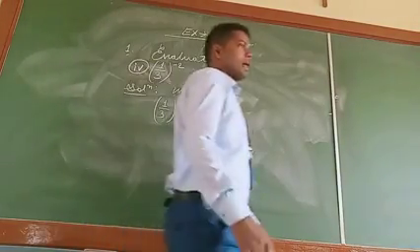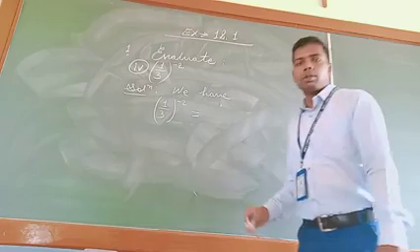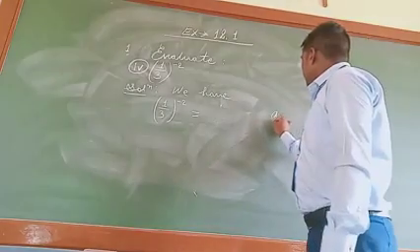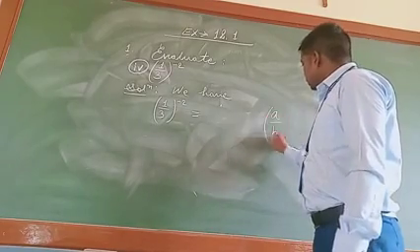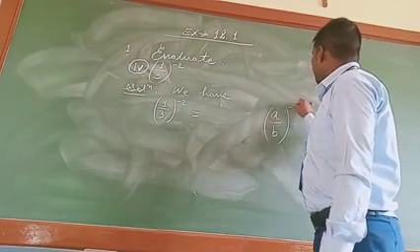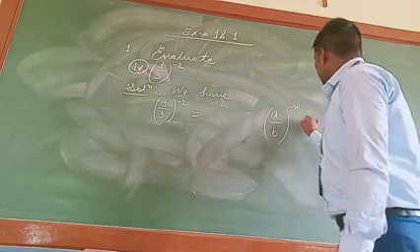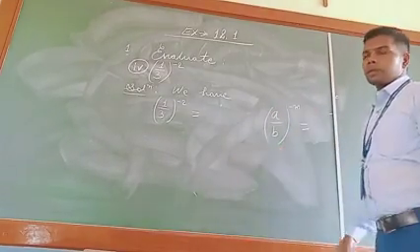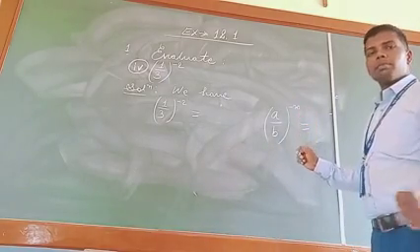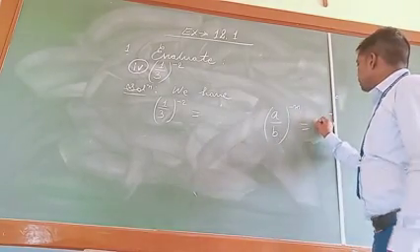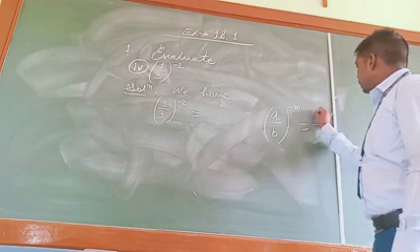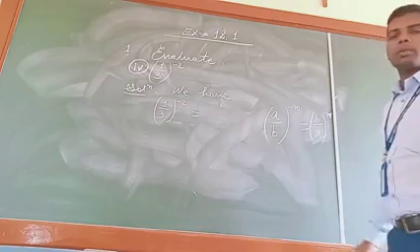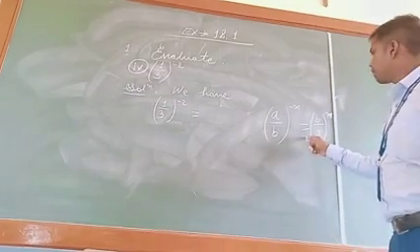One exponential law we have studied is that a upon b whole raised to the power minus n, when you take the reciprocal of the base, the power which is minus will become plus, means b by a raised to the power positive n. This is the exponential law we have studied.